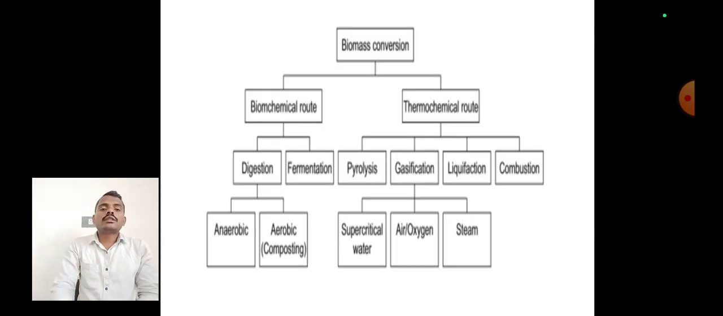This is the chart for biomass conversion. First we see the biochemical route and the thermochemical route. In the biochemical route, we have digestion and fermentation. In the thermochemical route, we have pyrolysis, gasification, liquefaction and combustion. In the biochemical route, we have anaerobic and aerobic digestion. And in the thermochemical route, the final products and agents are supercritical water, air, oxygen, steam.